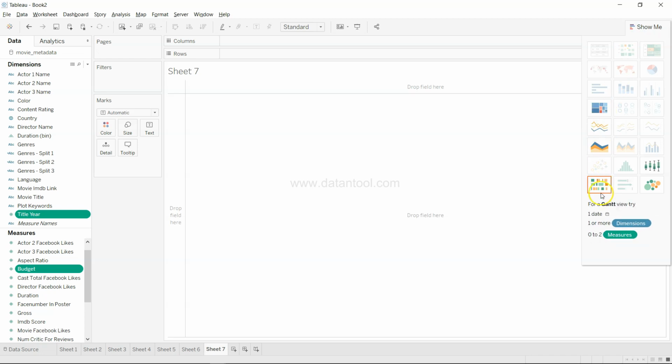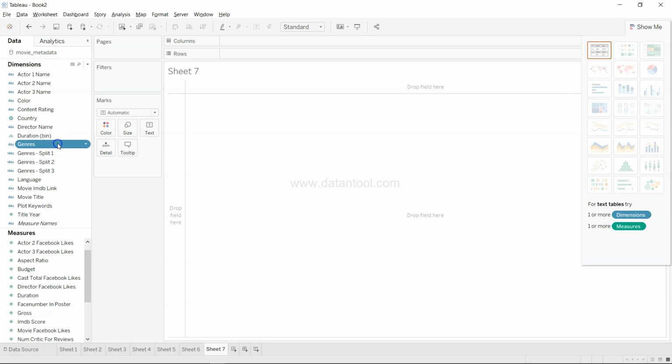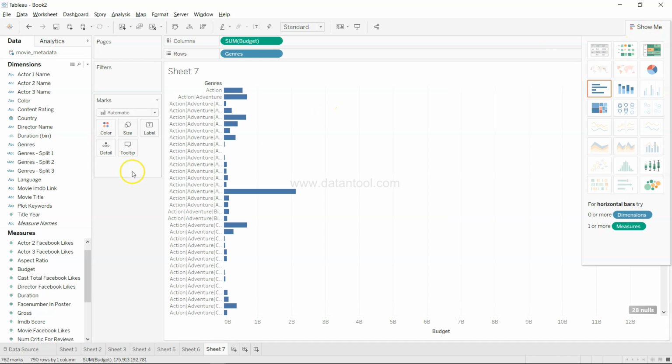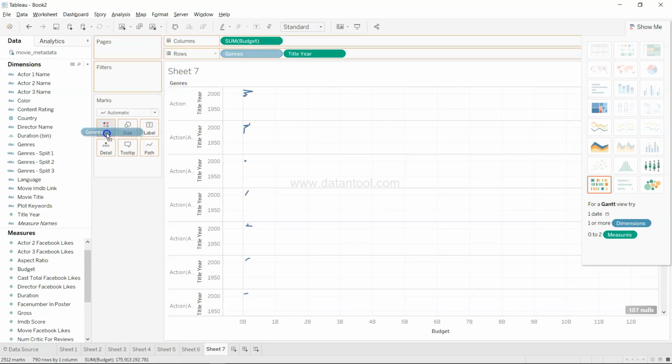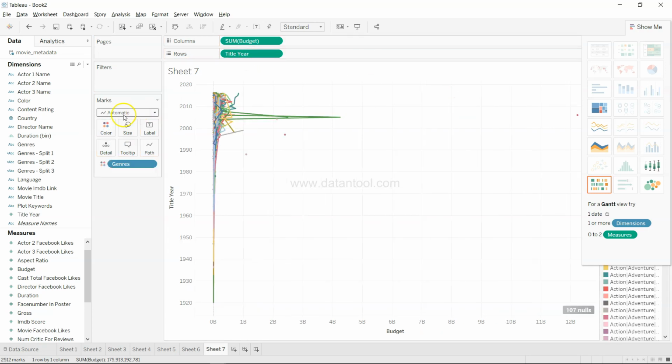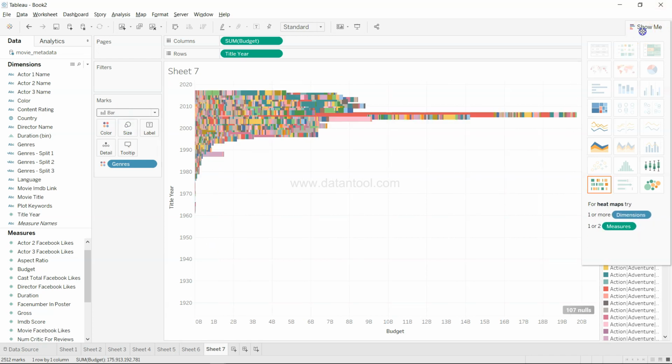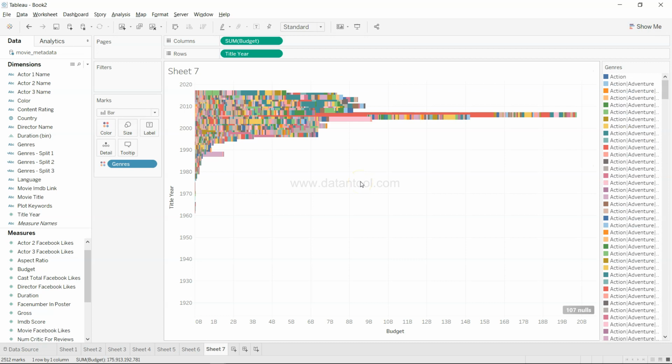If I go and create the, so this is not present. I was hoping to get the bar chart for this, but what I can do is first take genre, take budget, and this is this. All right, and now I can have the title year over here, and I can bring the genre over here, and from here I can change it to bar. Doesn't look like a very good chart. I can't make anything out of it.